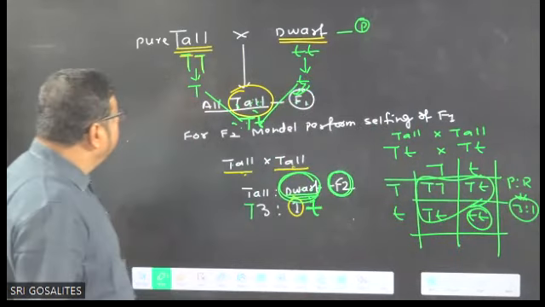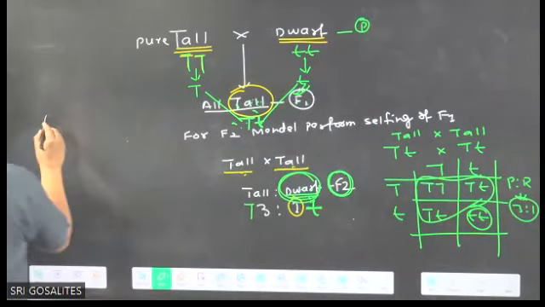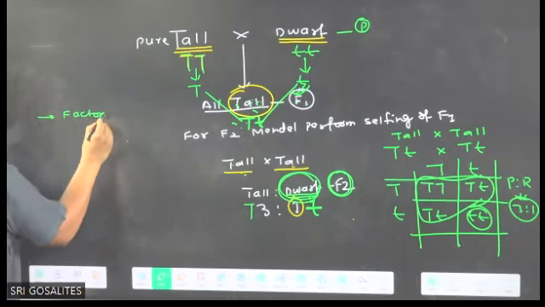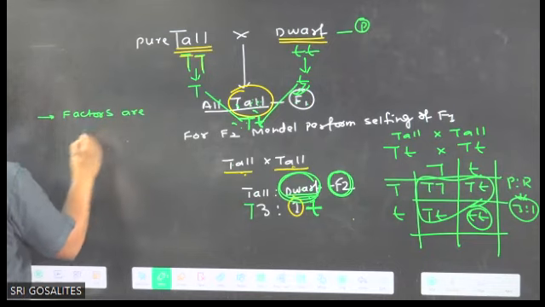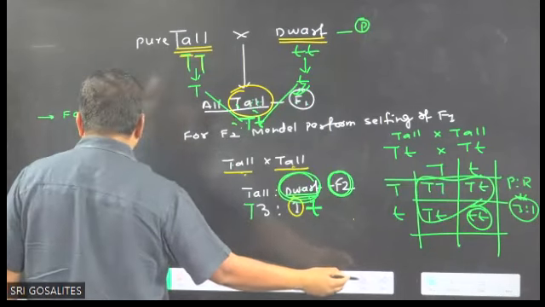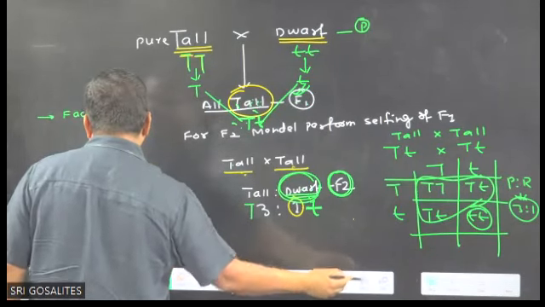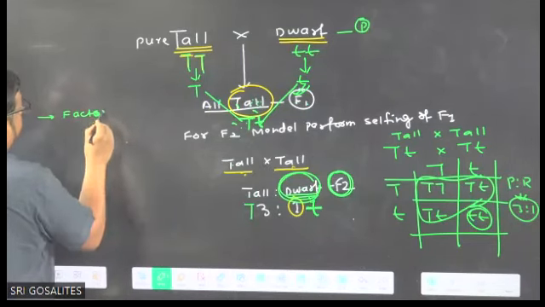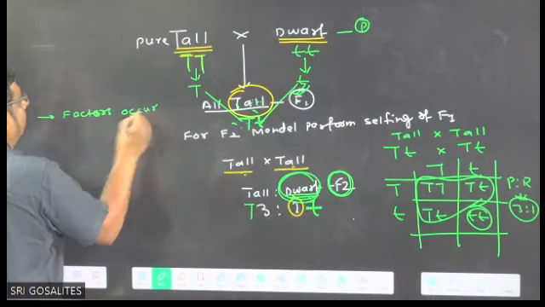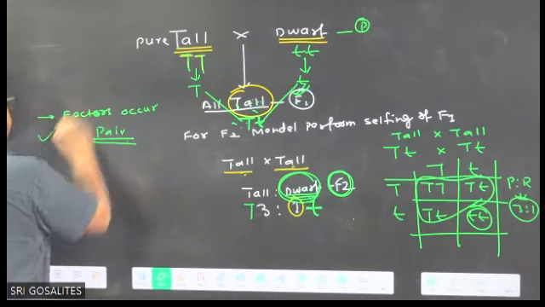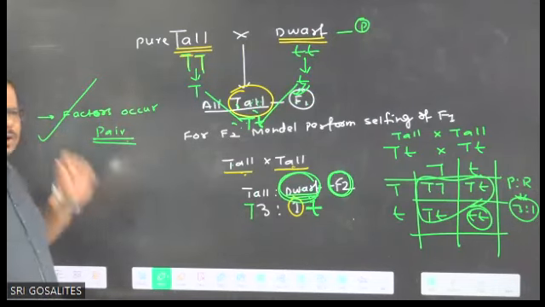Now I am telling you, so how did Mendel prove that factors are present in pairs or occur in pairs? Factors occur in pairs. I hope you got the justification of it. That is proved. It is proved or not?